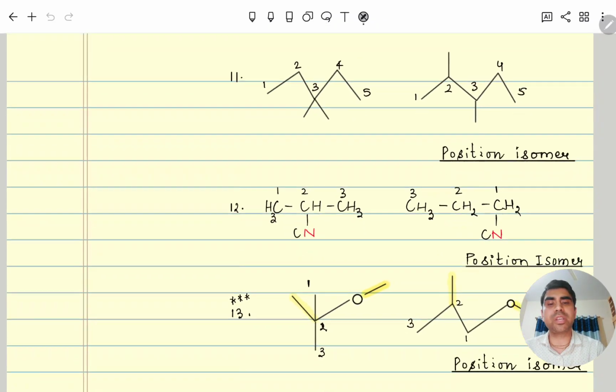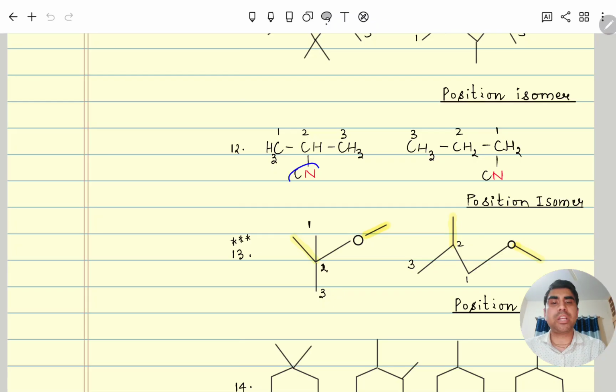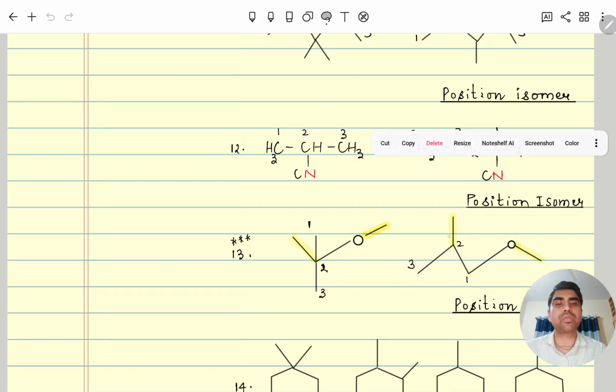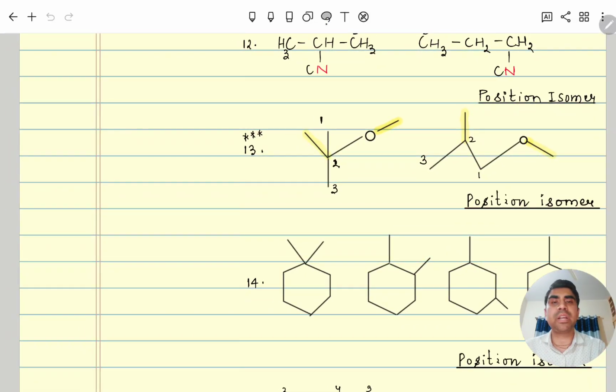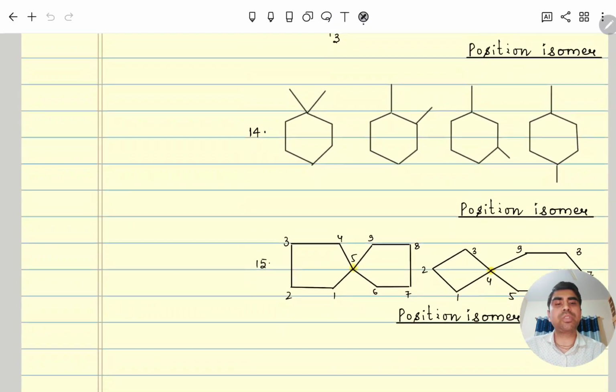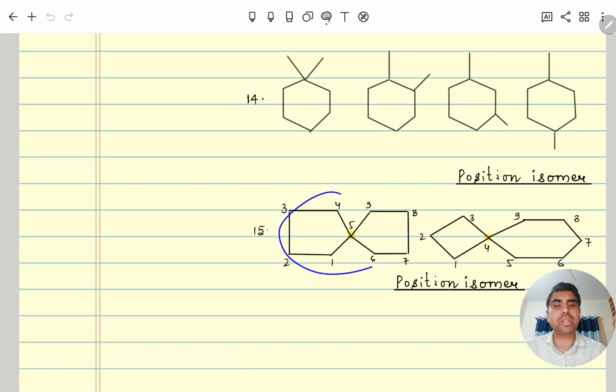Similarly, here also you can see that in isocyanide, since it does not start from carbon, we will do numbering 1, 2, 3. So it is coming at the second position. Here it is the first position isomer. Here you can see in this alkoxyalkane, an ether, methoxy is there, but here it is connected to one carbon in the alkane. Here methoxy is connected to the second carbon, so the position is different. Similarly, here also the position is different. Here also you can see the position.